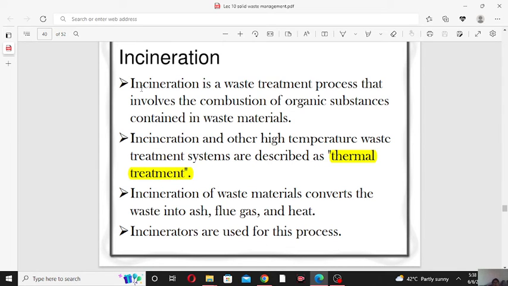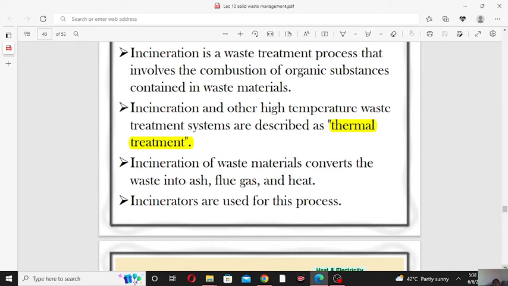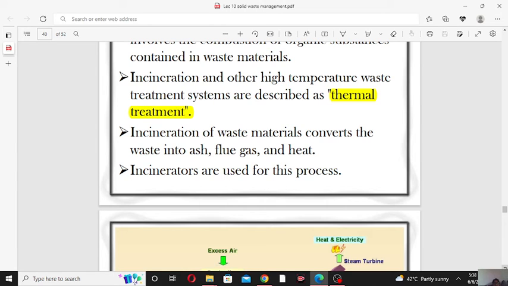What is incineration? Incineration is a waste treatment process that involves the combustion of organic substances contained in the waste material. So incineration is nothing but the combustion of organic material present in the solid waste. Incineration and other high temperature treatment systems are described as thermal treatment. The other name for incineration is the thermal treatment method.